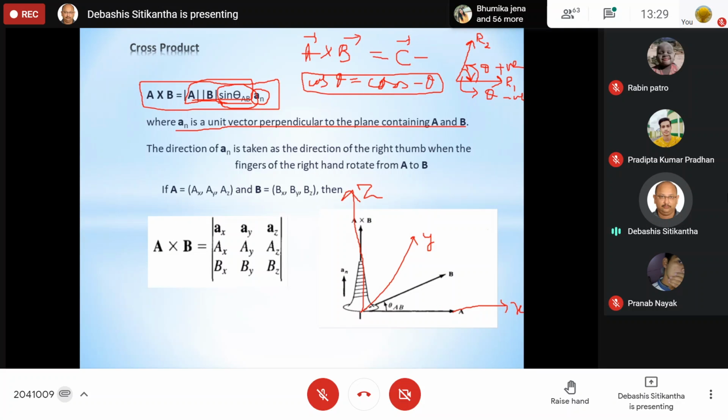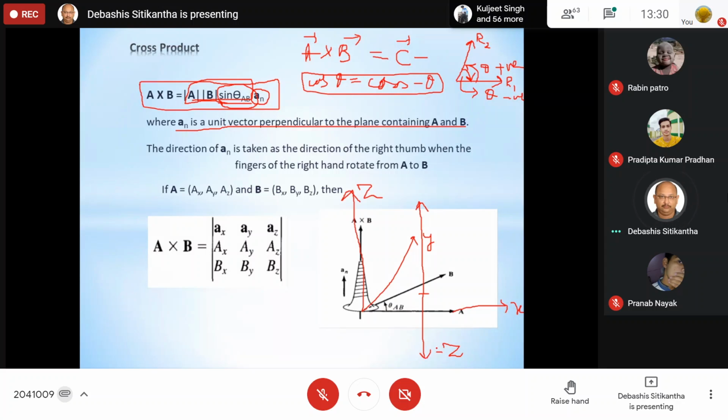It is nothing but your z-axis. Now, obviously, when I take the cross product of A vector and B vector, the direction of the new vector will be along the z-axis. But whether it will be along the positive z-axis or the negative z-axis, who can say?